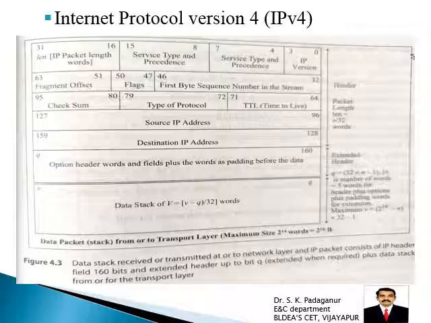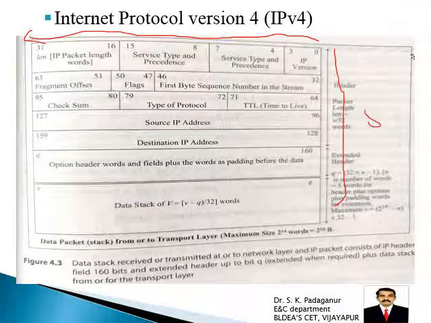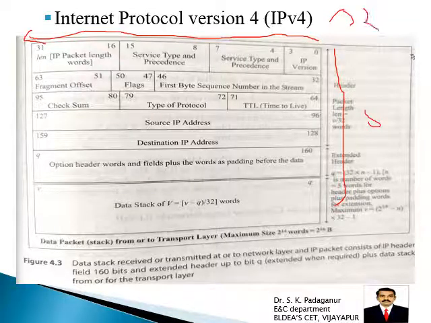Many times this is asked in the examination: explain the IPv4 header format, or with a neat diagram explain IPv4. So as you know, in IPv4, if you look from right to left, you will find a total of 32 bits, right? And here we have a total of 5 groups, so that's why 32 bits. That's why IPv4 has a 32 bit address, because it uses a total of 32 bits.